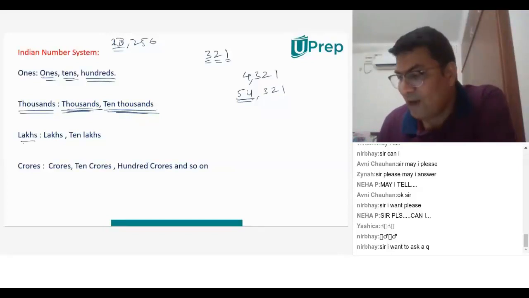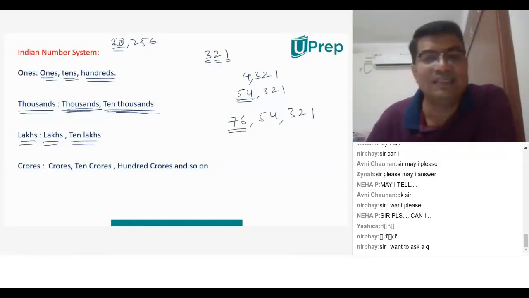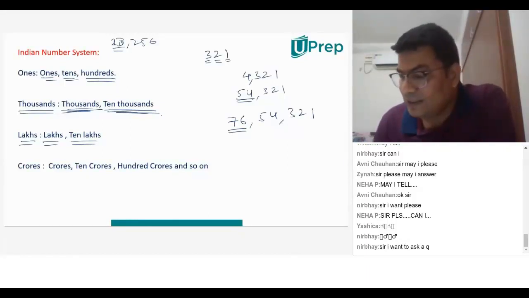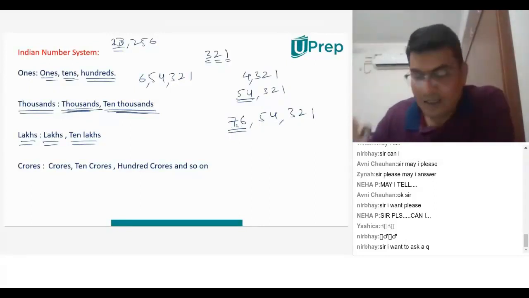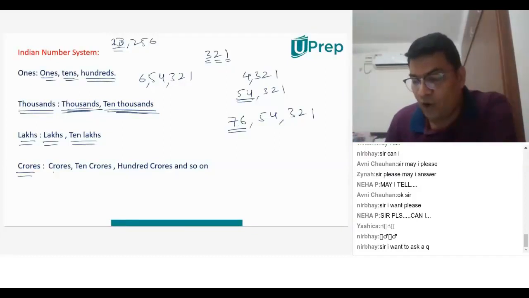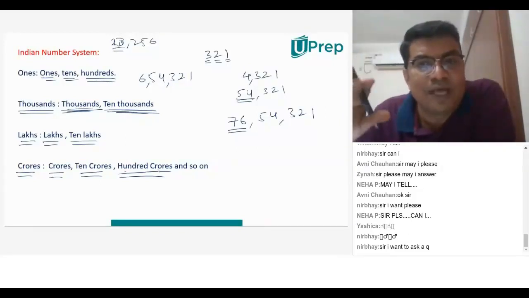Now we have lakhs and 10 lakhs. For example, we have 7, 6, 5, 4, 3, 2, 1. In our system, we say this as 76 lakhs. If we have only 6, 5, 4, 3, 2, 1, we say 6 lakhs 54,321. When we have 76, we say 76 lakhs 54,321. Then we have crores, then 10 crores, 100 crores, and so on. For your learning as of now, this is more than enough.